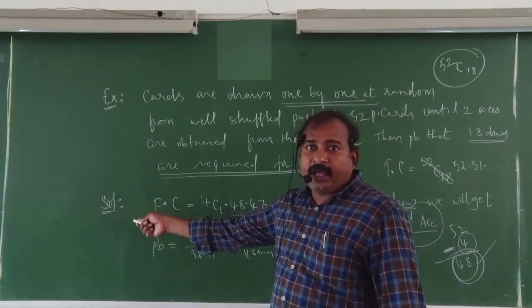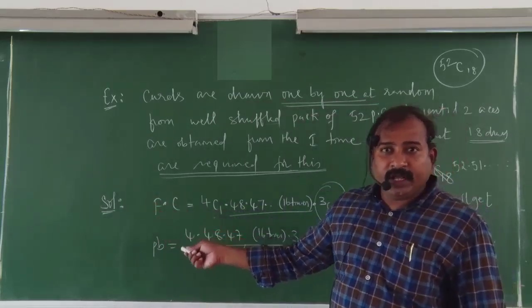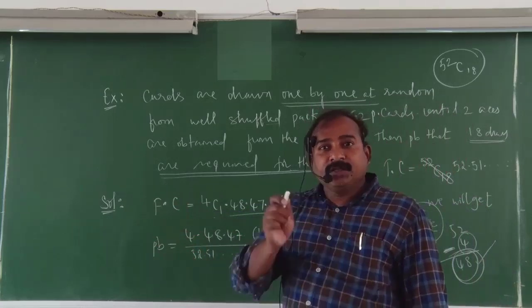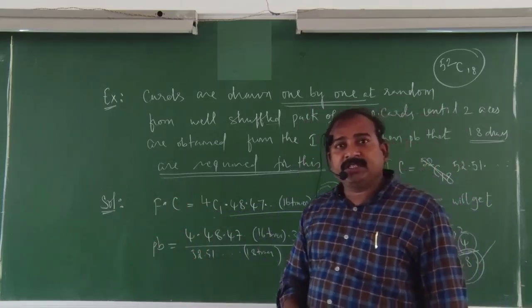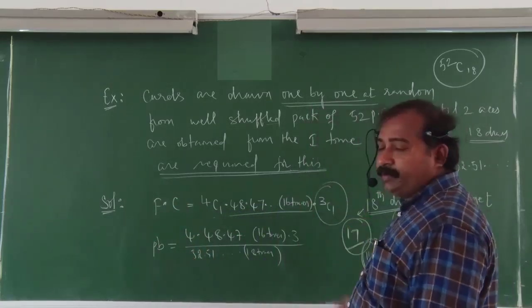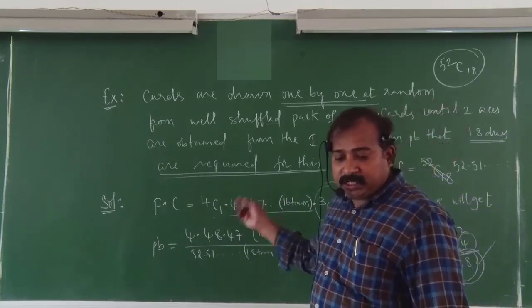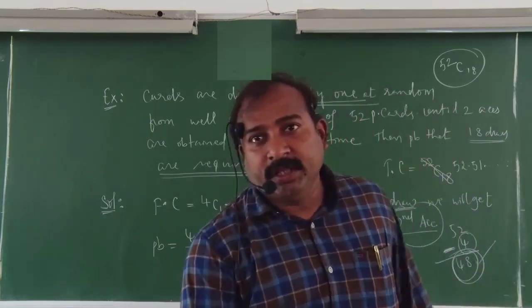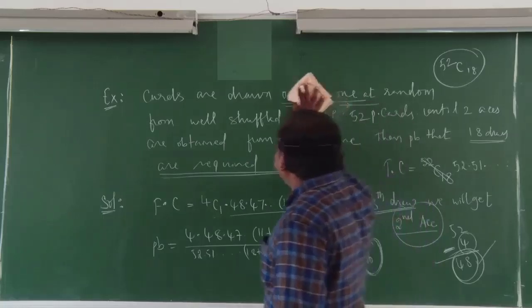Already you drew one ace card. If you drew one ace card, then the remaining 3 ace cards are there. Out of 3 ace cards, you will get one ace card. That is nothing but 3C1. Okay, this is also a bit more. A few students asked me regarding this bit. Next one.